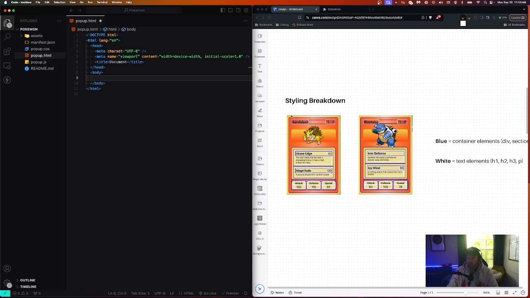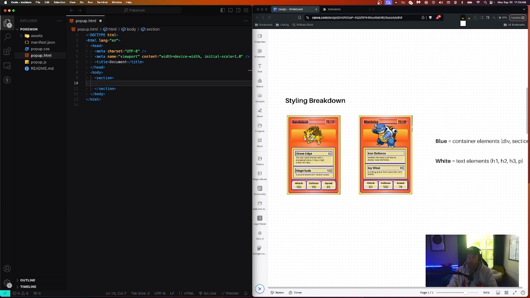So the first thing that we have is this outer container, and that's going to be our body. So we already have our body tag. But inside of that, we have a smaller card. That's the dark orange card that you see. And we're going to use a section tag for this. So I'm going to type section, and there we go. We have a section.